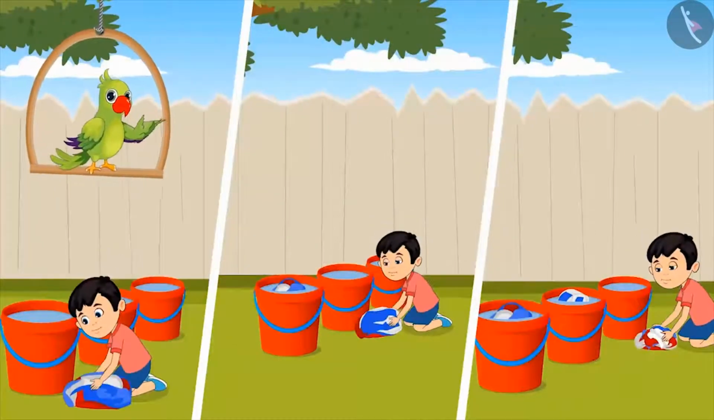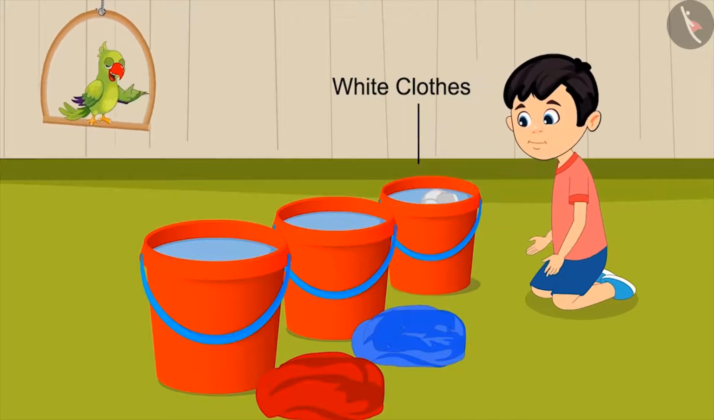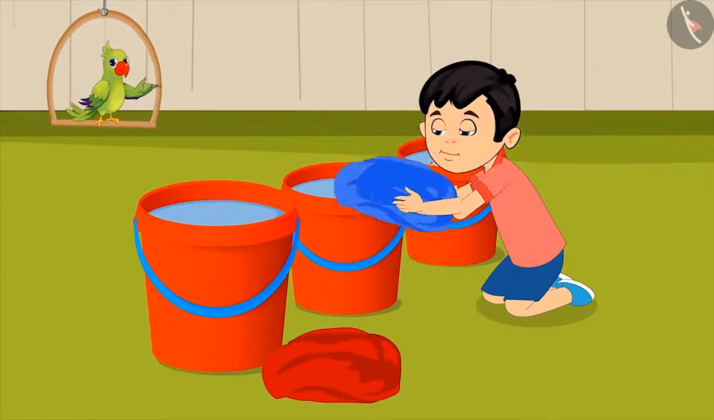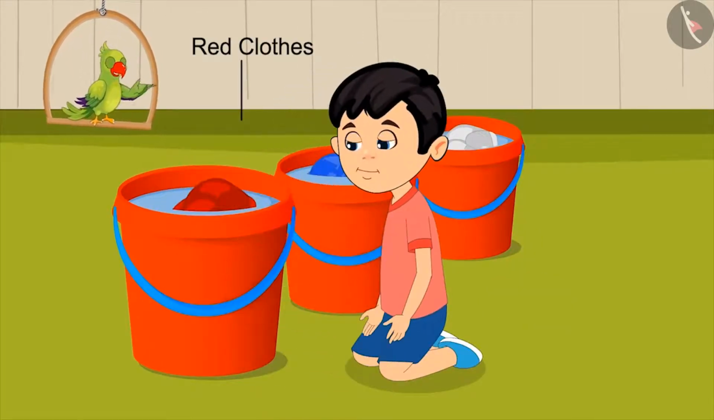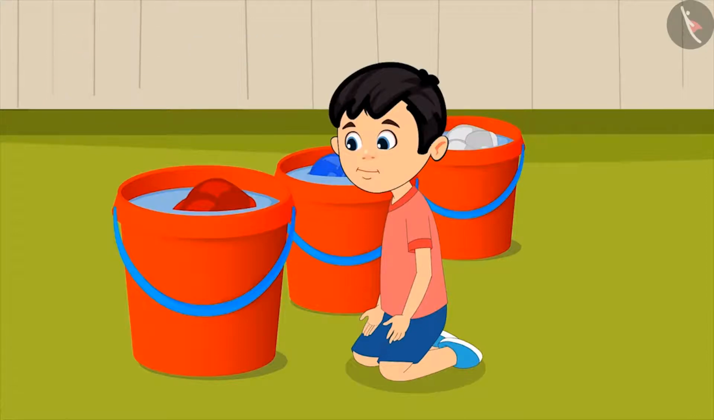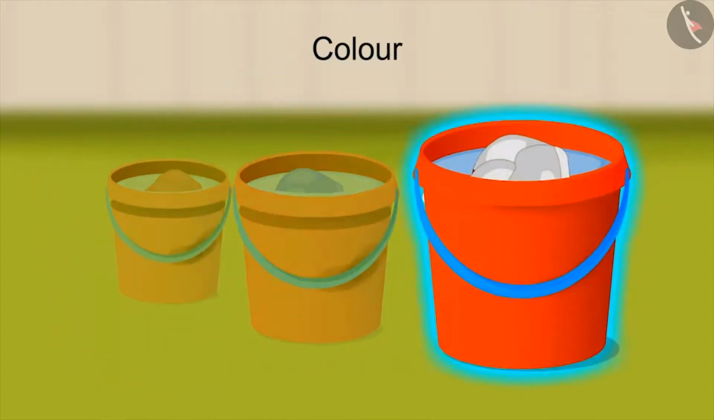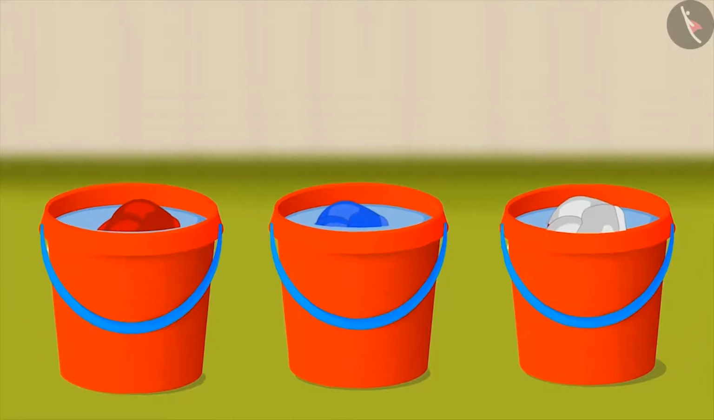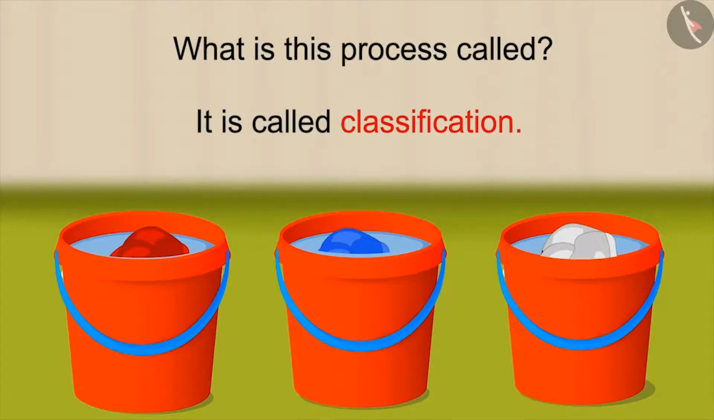Chotu takes all the clothes out of the buckets and then puts all the white clothes in one bucket, blue clothes in the second bucket, and all the red clothes in the third bucket. In this way, on the basis of the characteristic of clothes, that is on the basis of color, Chotu has classified and made different groups. Can you tell what is this process called? Yes, you got it right. It is called classification.